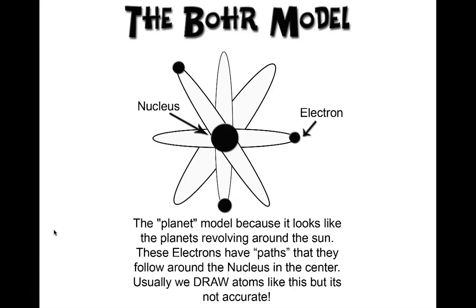Along came Bohr. Niels Bohr was Rutherford's student. So yes, they're all each other's students and then become teachers. Bohr came up with the idea that electrons are actually moving. And his idea was the planetary model, where the electrons orbit the nucleus following these circular paths. Today, definitely not true. But at the time, through his experimentation and looking at data and thinking about what's going on, he came to this conclusion that the electrons are moving.